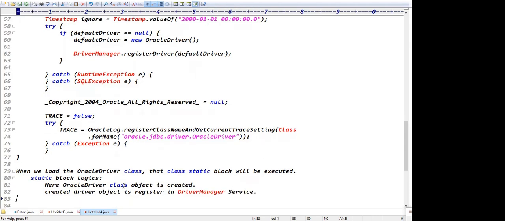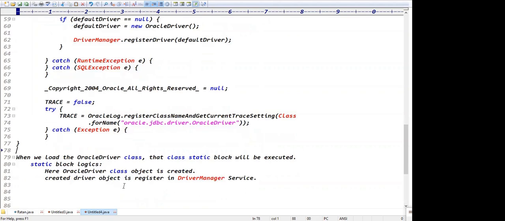So for using the driver manager, we don't call registerDriver ourselves; we just load the driver. When we load the driver, that driver class contains a static block, and that static block does the registration process. Loading the driver automatically registers it with the service. For registering we would use DriverManager.registerDriver, but we are not doing that; it happens automatically.